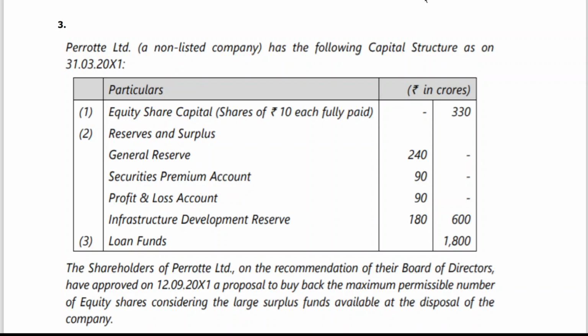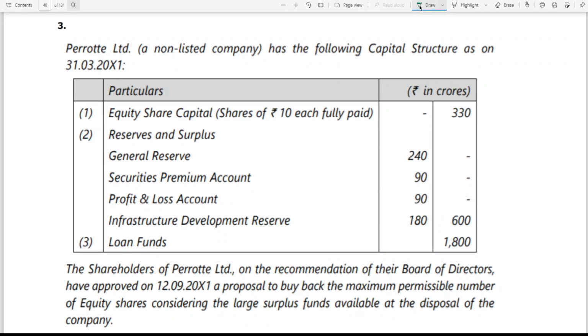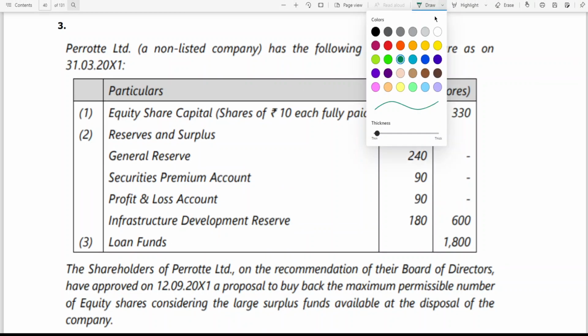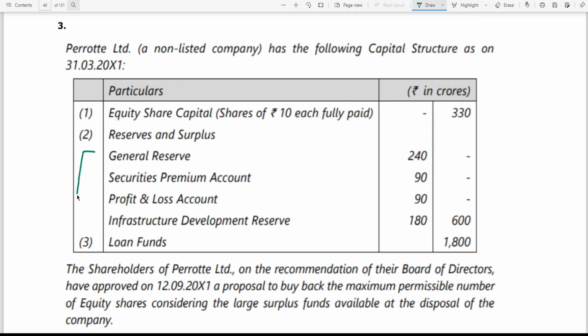You know that these three reserves come under the category of what is called free reserves. Then infrastructure development reserve and loan funds.